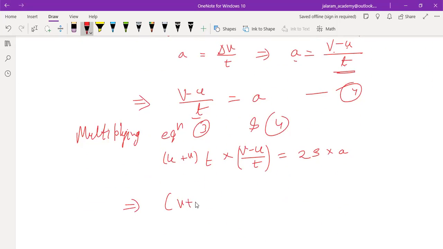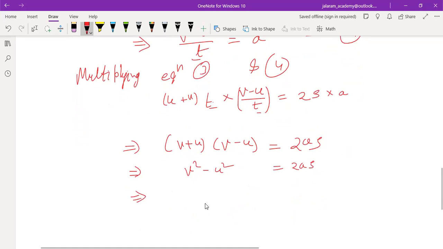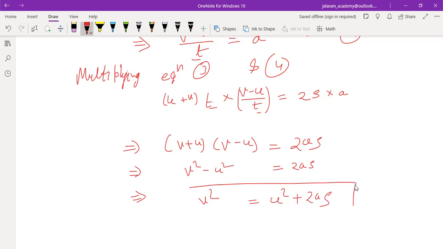And if we simplify, t will be cancelled out, v plus u into v minus u equals to 2as. Now we know that a plus b into a minus b is a square minus b square, so v square minus u square equals to 2as. And when we transfer this u square to the right hand side, it is v square equals to u square plus 2as, which is the third equation of motion.